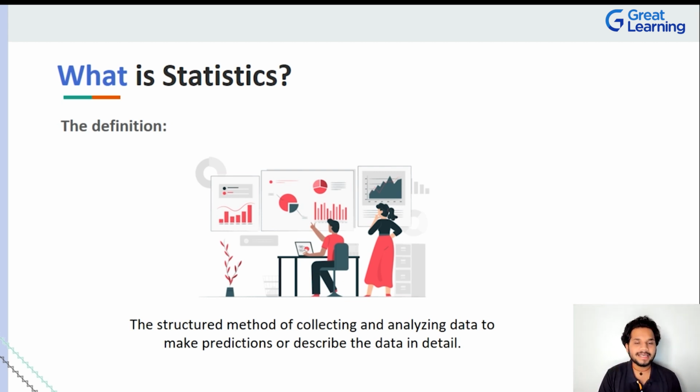Now, in all cases, it doesn't have to be a situation where you're trying to predict something. Maybe you're just trying to describe what the data means in detail, just like I gave you the race example and the TV show example. If a movie has an IMDb of 8 out of 10, you might think that this movie is going to remain popular for the next 3 years. Maybe that's not the case.